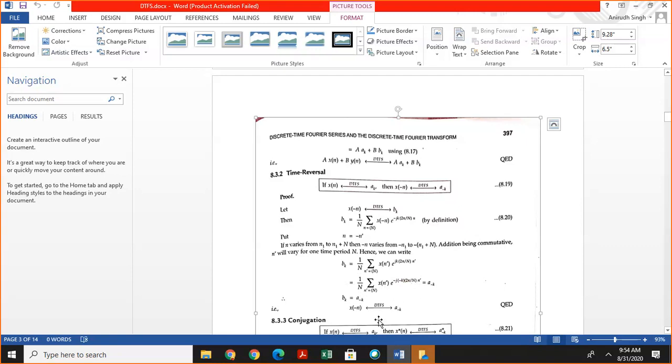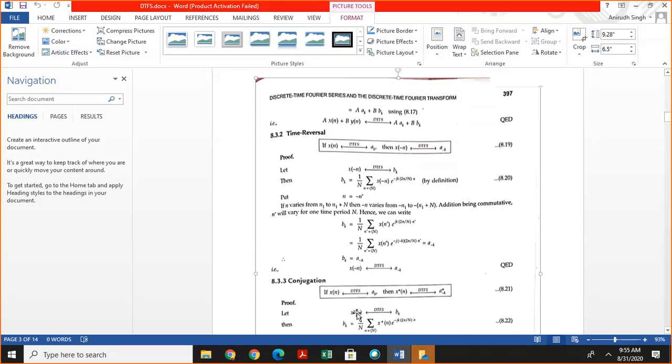So bk is equal to this, or we can say that if ak is the Fourier coefficient of x of n, then a minus k is the Fourier coefficient of x of minus n.